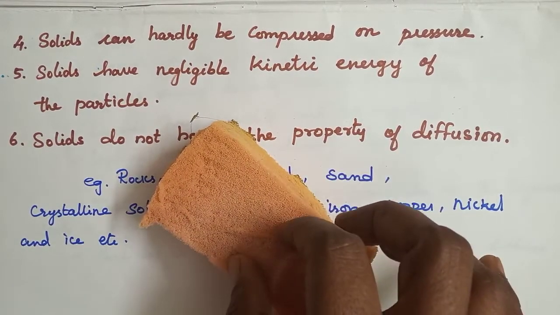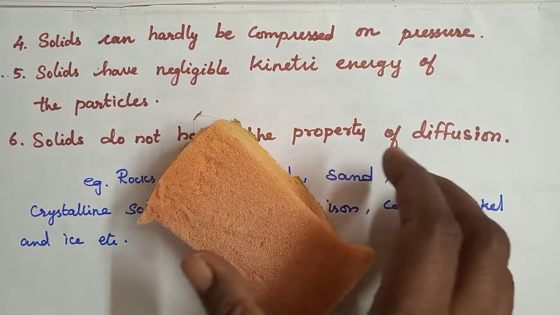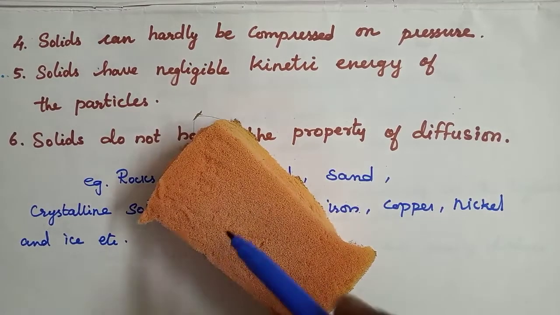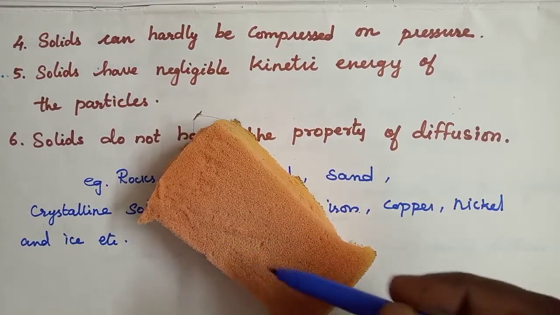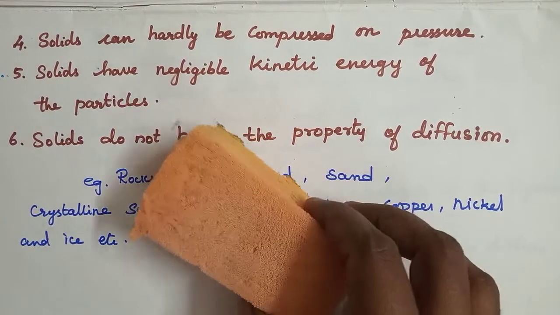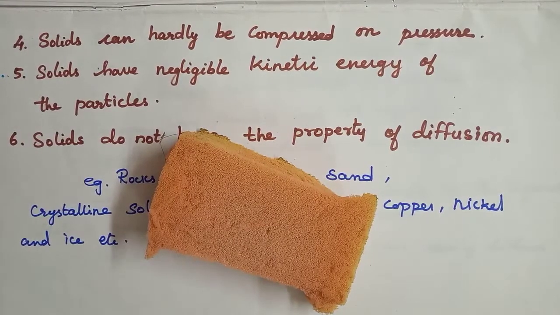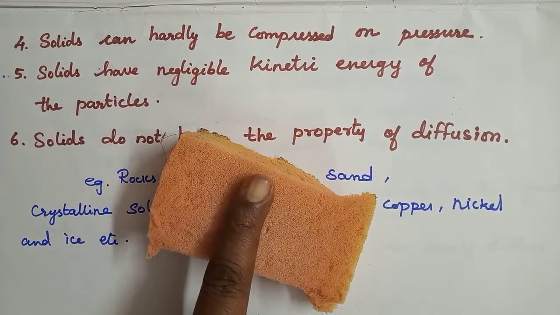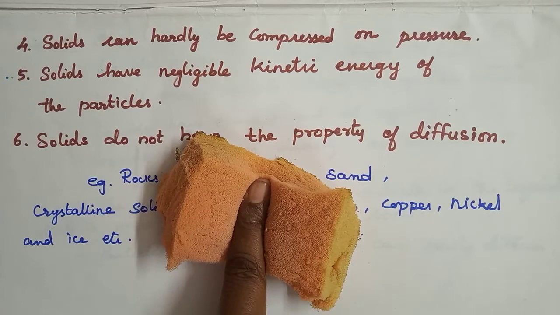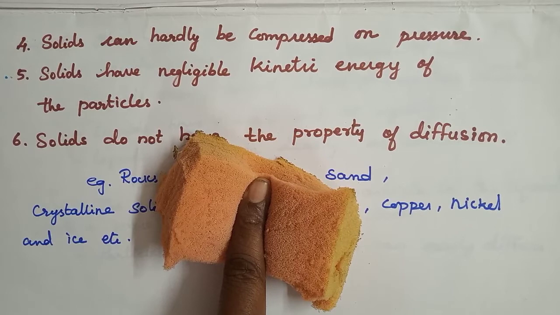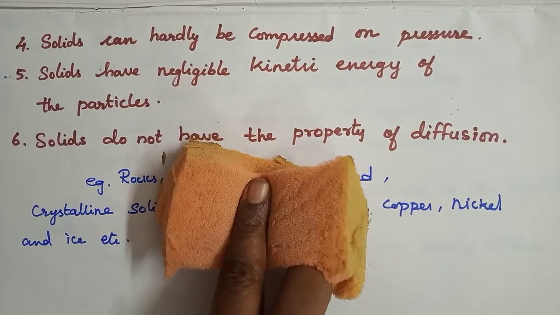In fact, there are very small, pin-size holes through the body of the sponge in which air is present. See, children, is there a hole-like structure? Yes. So here air is present. When we apply pressure, the air is expelled from these holes or pores and the sponge gets compressed. See, I'm compressing.